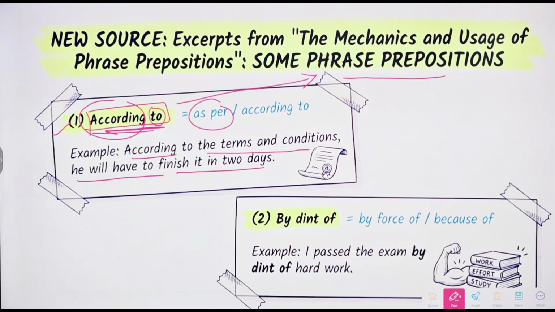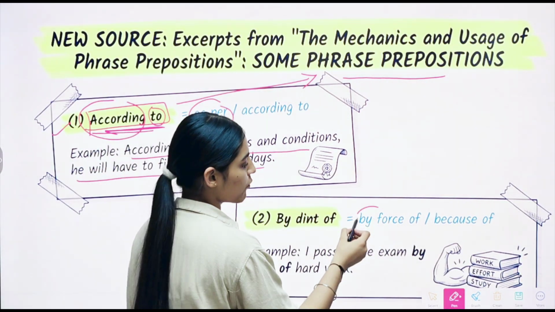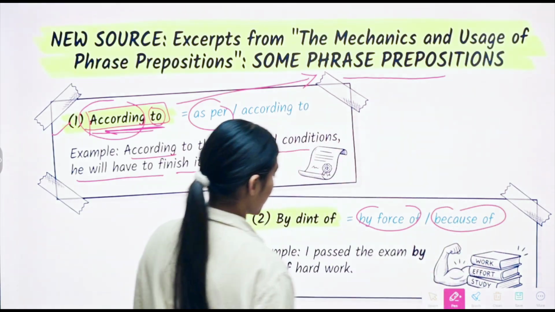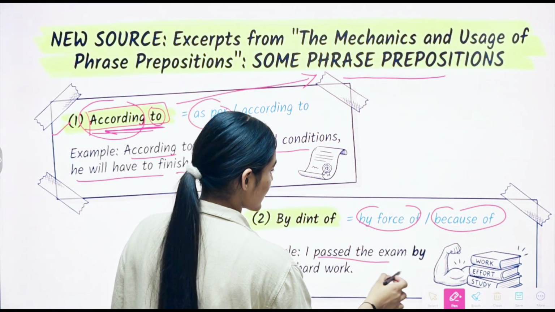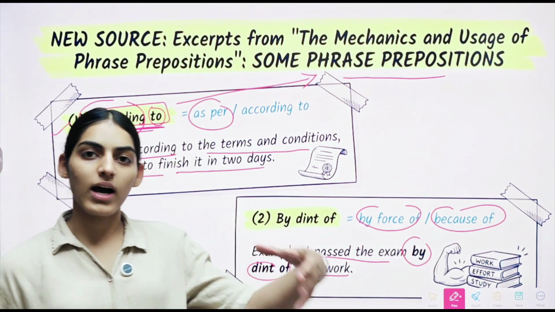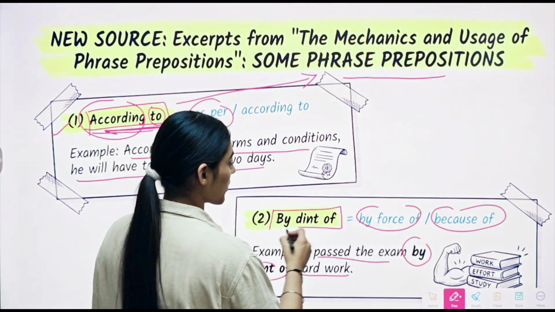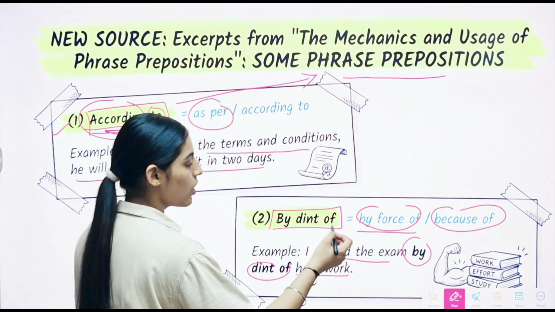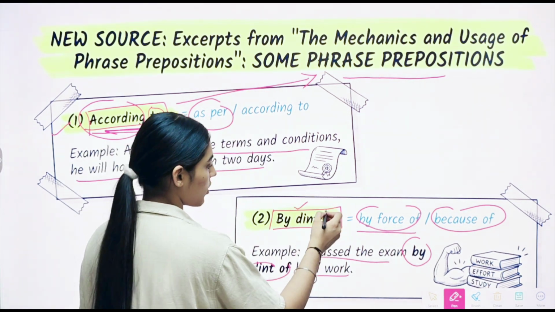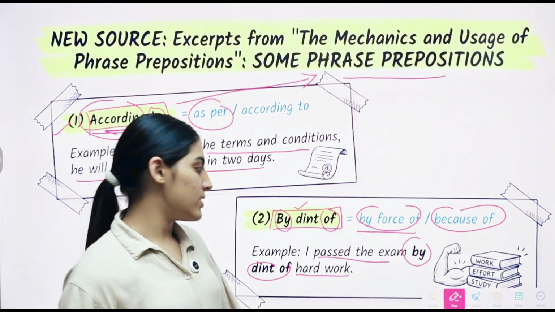Then the second one that we have is by dint of. By dint of means by force of, or we can say because of. For example, I passed the exam by dint of hard work. Because of hard work, I passed the exam. For that we can use because of or by force of, or we can use by dint of. The prepositions of and by we can see with the word dint.